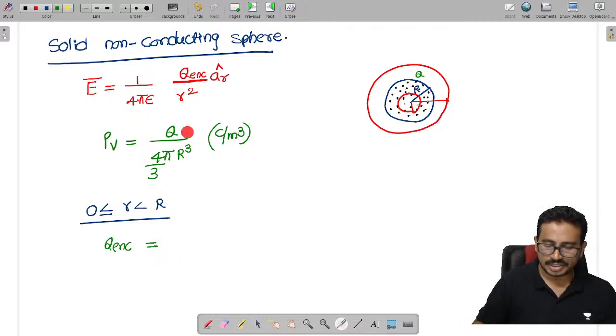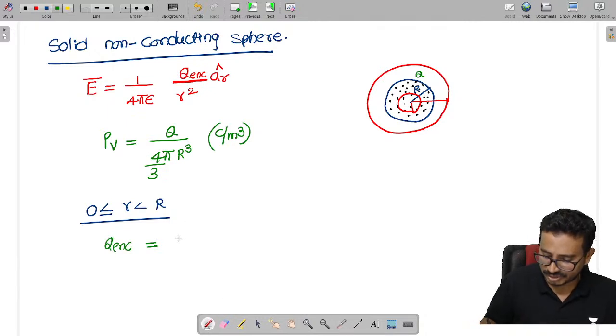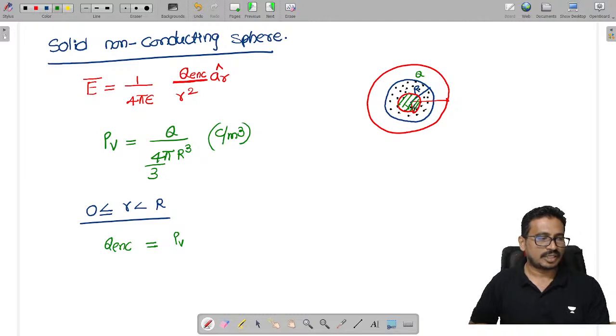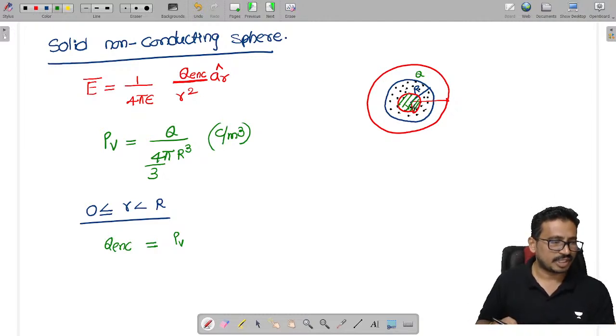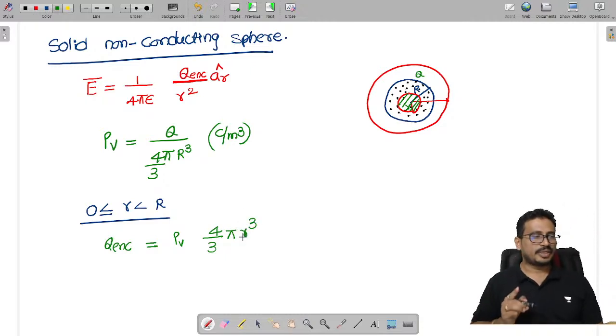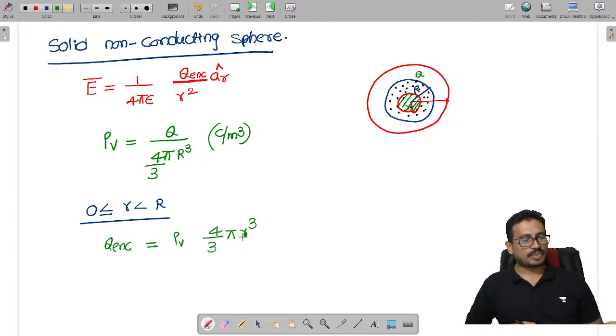I need to get the charge up to my Gaussian surface, and this is my density. So the charge is rho v into the volume of this smaller radius part. This part of the charge only we need to consider. The density is rho v, which is uniform, and the volume is 4 by 3 pi small r cube. Is this point clear? 4 by 3 pi small r cube. Is it fine?